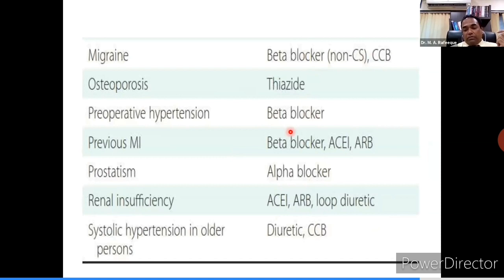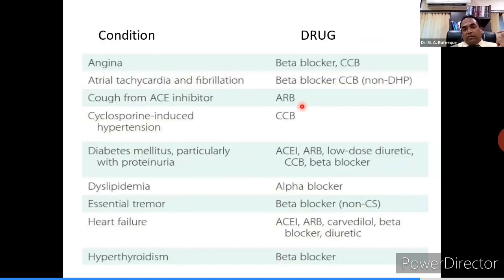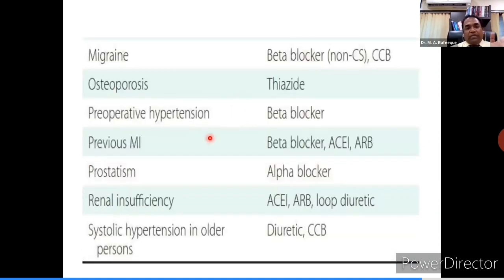I forgot to tell in this slide also, here in angina, beta blocker should be cardioselective, preferably bisoprolol. I will personally prefer it over carvedilol or nebivolol. Bisoprolol will be more useful whenever you encounter a patient of hypertension with angina. Similarly, in previous MI also, I will prefer a beta blocker like bisoprolol. And in preoperative hypertension, you can use either a non-cardioselective beta blocker or a cardioselective beta blocker.